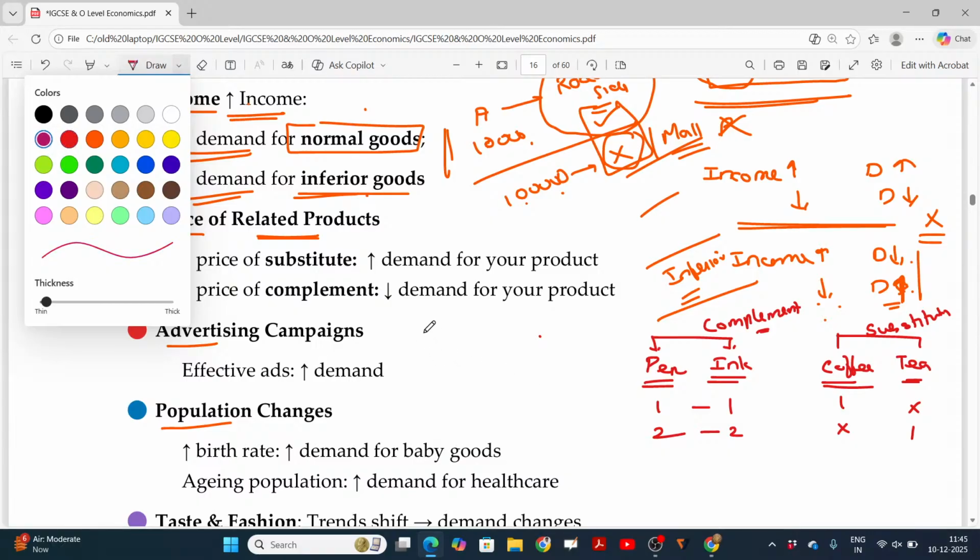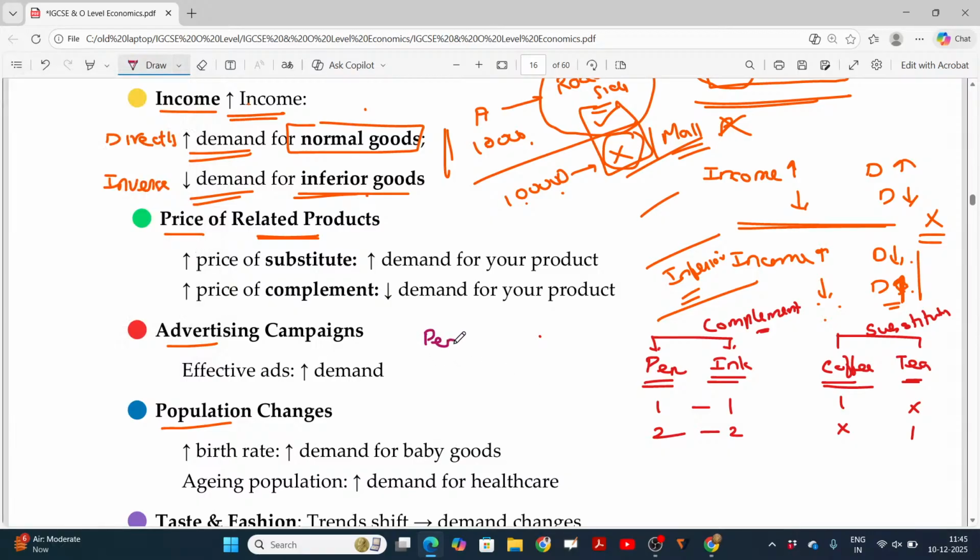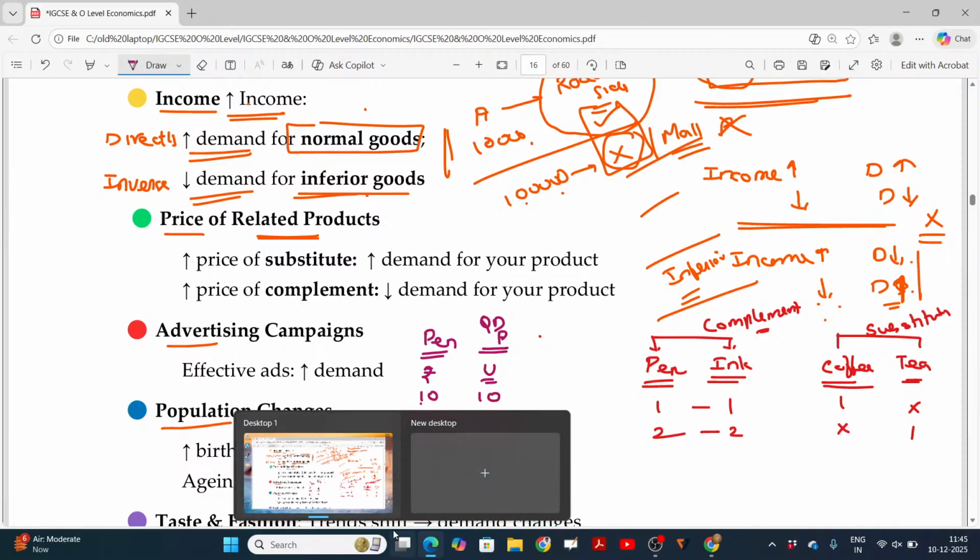Now, in case of pen, its price increases. 10 rupees becomes 20 rupees. Quantity demanded of pen, what happens? Price 10 means, assume that we need to purchase 10 units of pen. Price increases, definitely it's unaffordable. We purchase only 5 units.